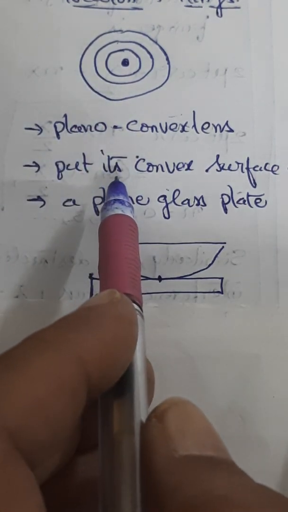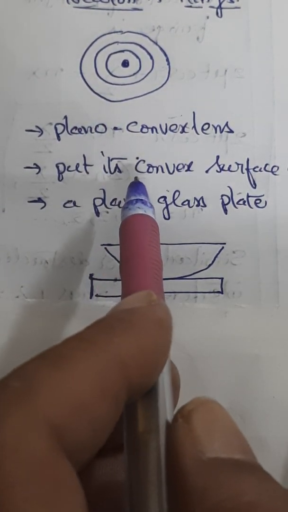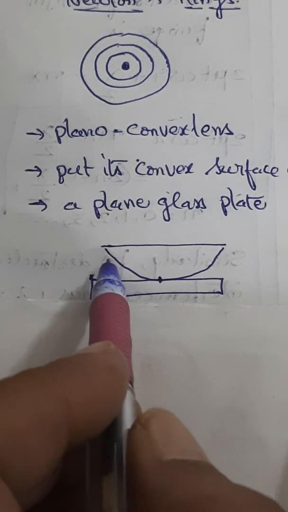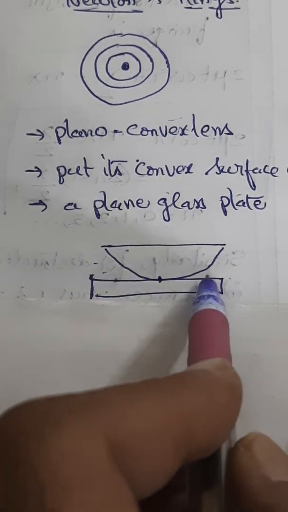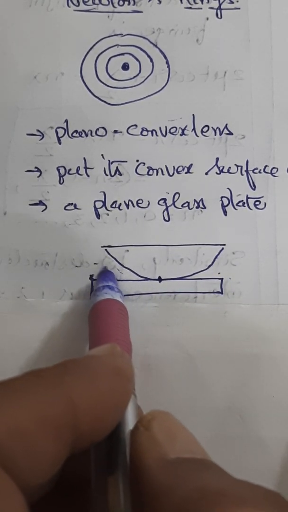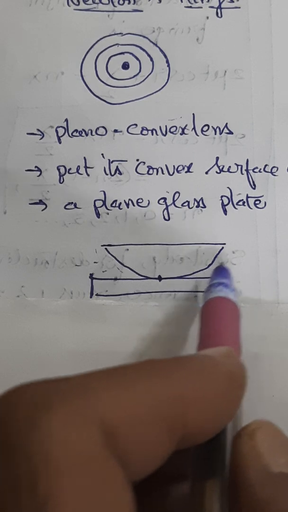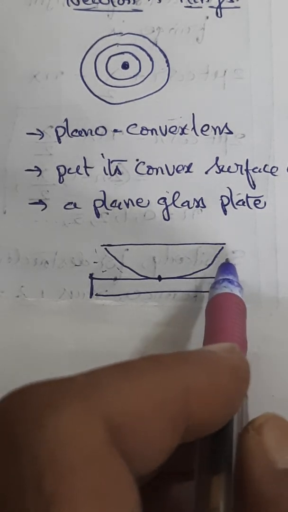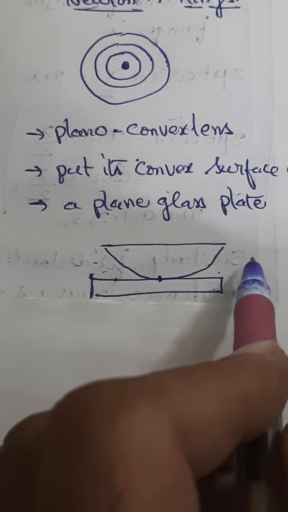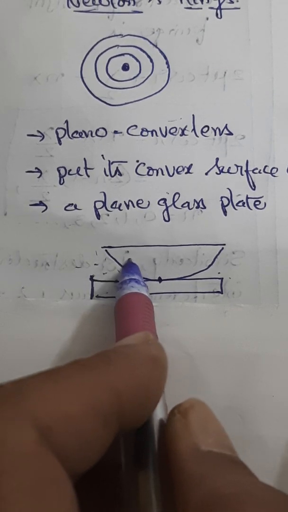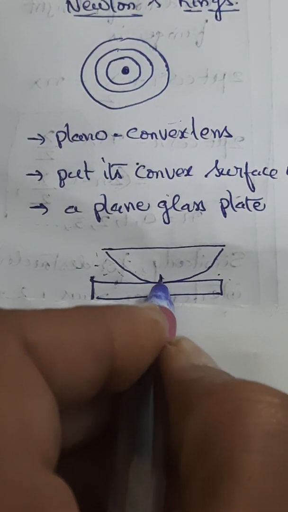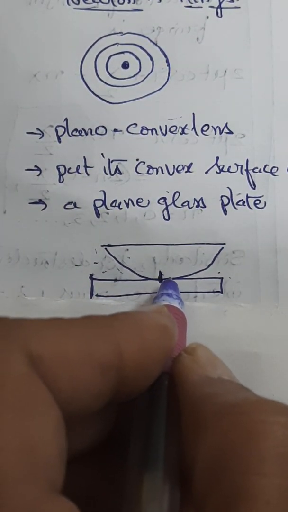So, when a plano-convex lens with its convex surface is placed on a plane glass plate, on either side, in the area between the convex surface and the glass plate, you find an air film of increasing thickness. Here it is less, gradually it increases. So you will find an air film of increasing thickness between the glass plate and the convex surface. The thickness of the film at the point of contact is almost 0.